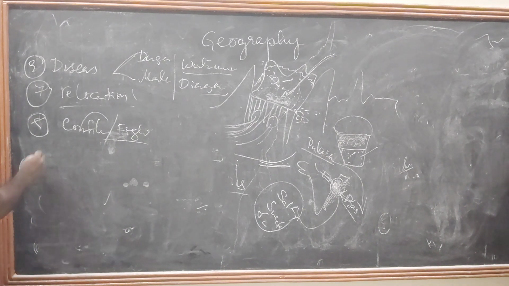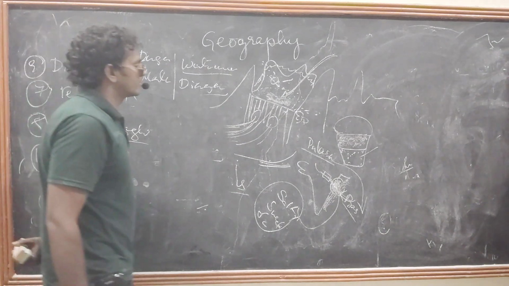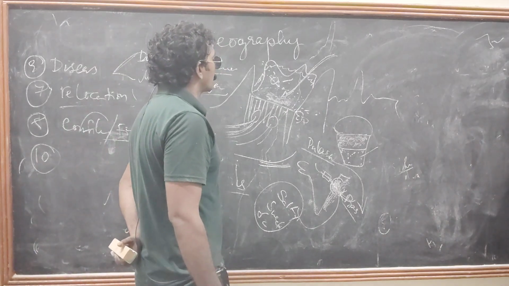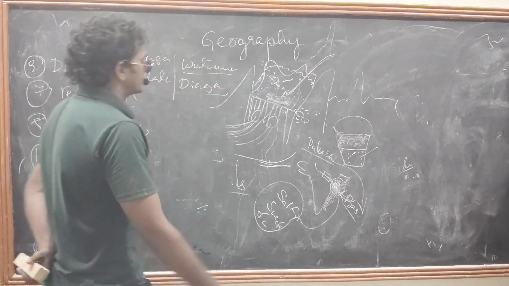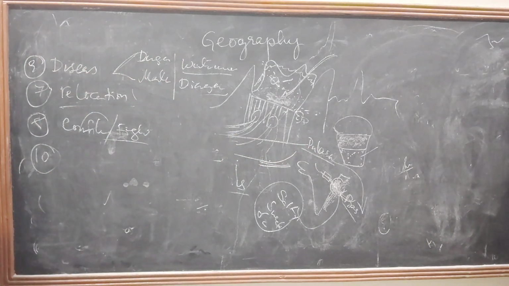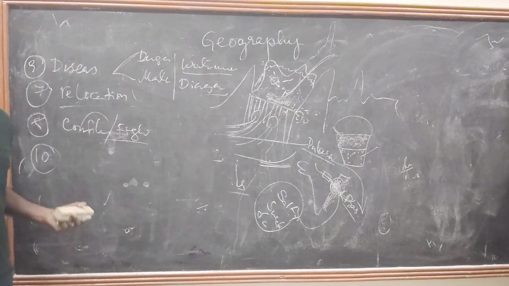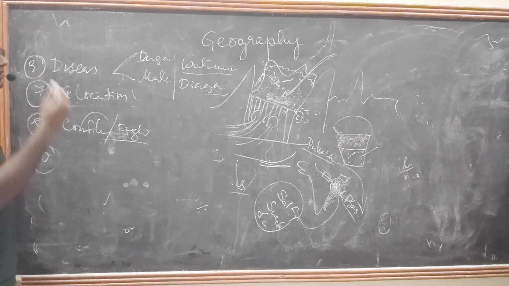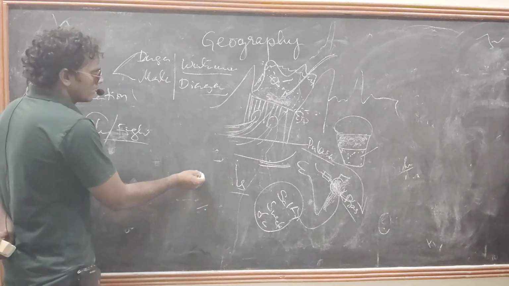Coming to the 10th point. Yes, very good point. We are constructing huge amounts of construction. Already we discussed, and we will see more in our upcoming days.